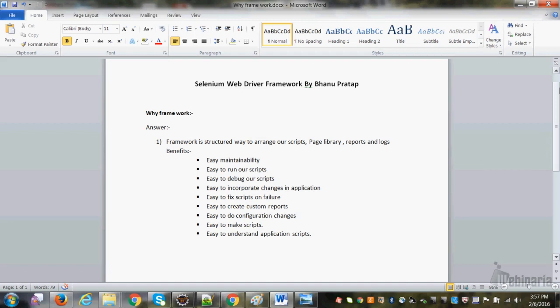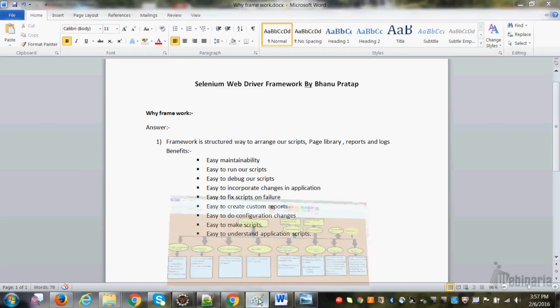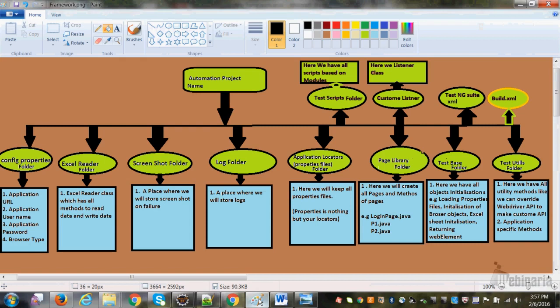So based on my experience, I made one pictorial representation here. This is the framework structure, right? Don't be afraid, it looks very big, but when I explain it, it looks very easy. This is a pictorial representation of the framework. See, this is a very important question in the interview: explain your framework components, right?